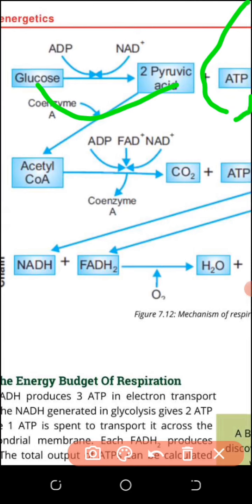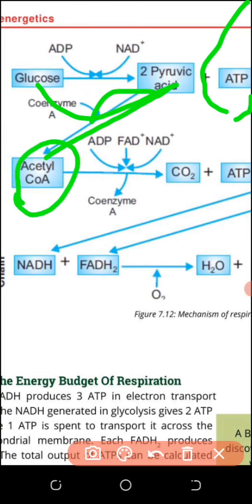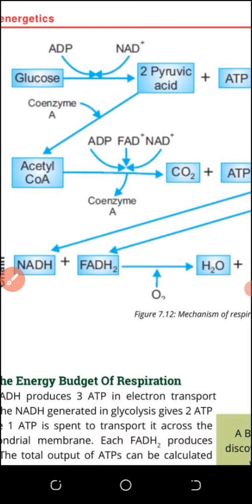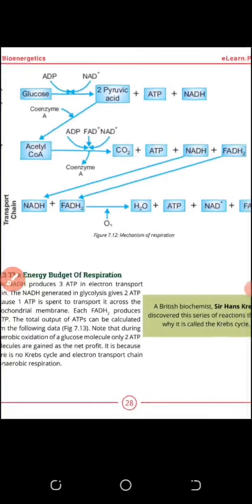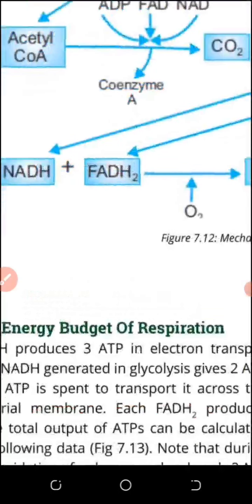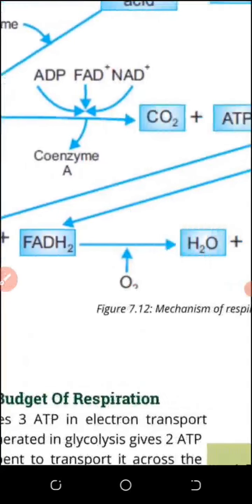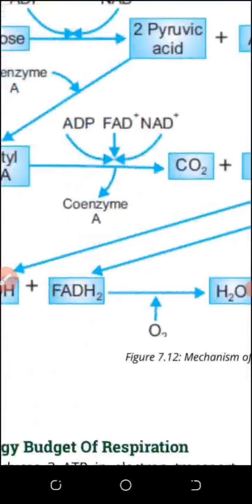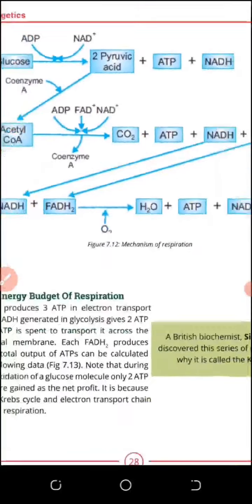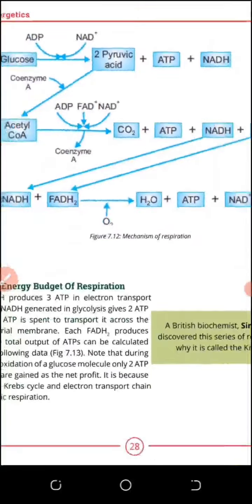Therefore, we will use this pyruvic acid in the Krebs cycle, and before entering the Krebs cycle, it will react with coenzyme A to form acetyl coenzyme A. Now it is ready to form more ATP molecules. Where does the Krebs cycle take place? Inside mitochondria. We will use coenzymes ADP, FAD plus, NAD plus. Don't confuse about these coenzymes; you will study them in senior classes, but they will catalyze this chemical reaction to form ATP. It means ATP is produced.